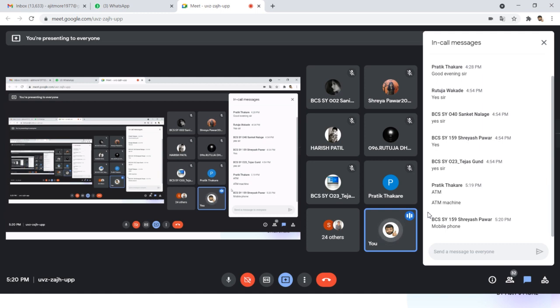Anyone else? Shreyas is telling about mobile. Very good. Mobile phone. So you will have the mobile size, how many inch display it has, which company, how much internal storage. Then the CPU, which CPU is there, processing ability, how many processors are there in it. All that are the characteristics of the mobile. And what will be the behavior of the mobile? Behavior is starting the mobile, power on, power off. Need to operate it. Clear?